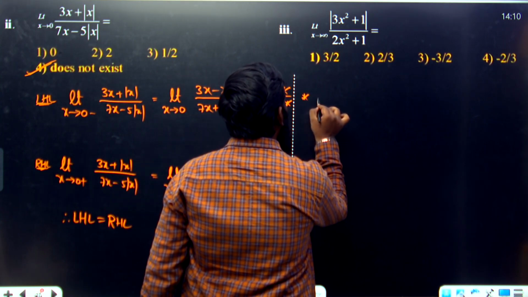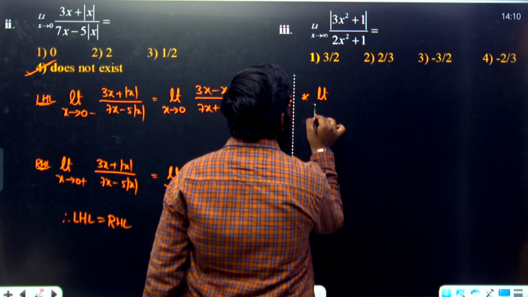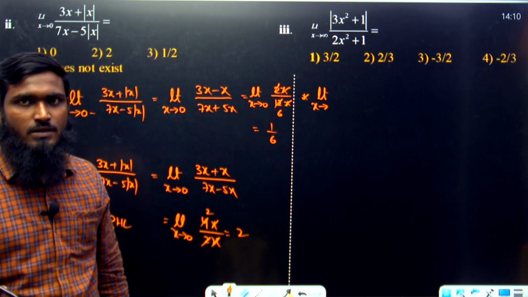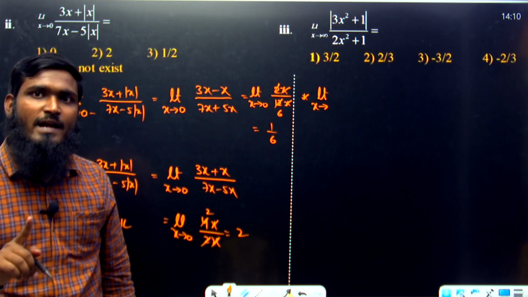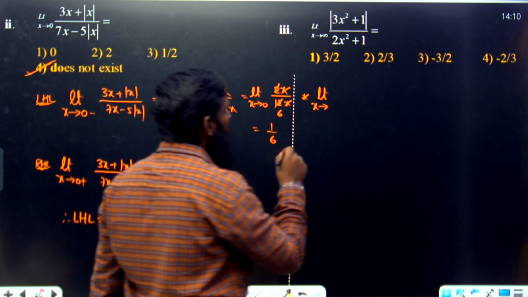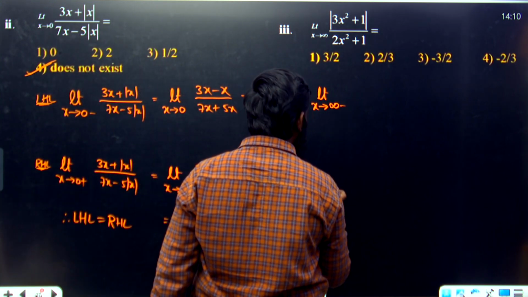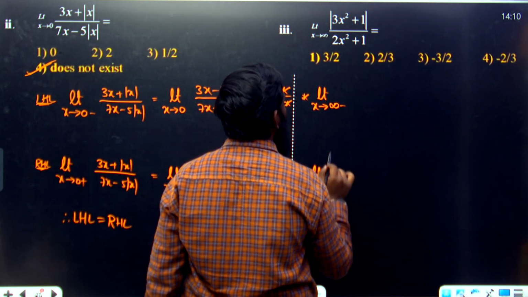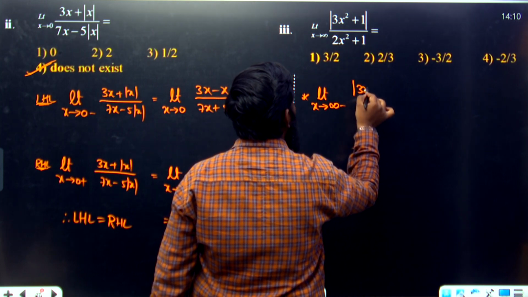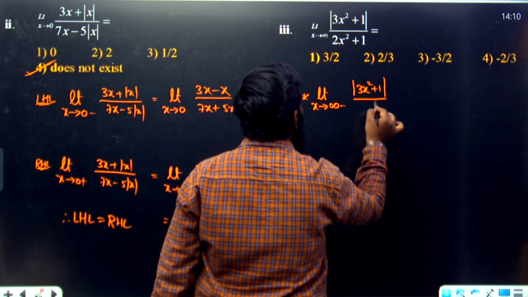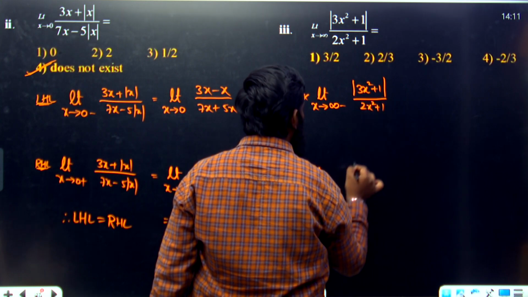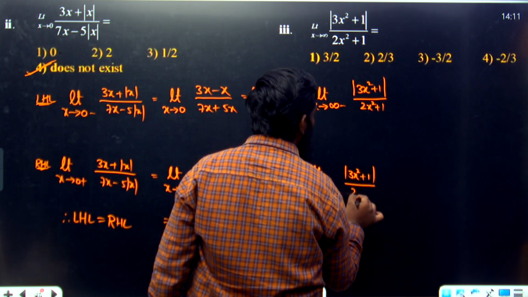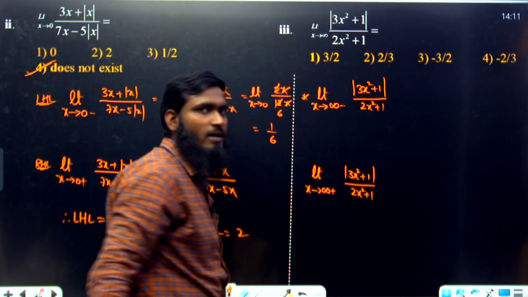In this part also, we are taking the limit x tends to infinity. Now 0 means we have taken 0 minus and 0 plus, 3 means 3 minus and 3 plus, 5 means 5 minus and 5 plus. Similarly, infinity means we have to take infinity minus and infinity plus. Limit x tends to infinity minus, infinity plus. What's the function we are having over here? Mod of (3x square plus 1) divided by (2x square plus 1). Similarly mod of (3x square plus 1) divided by (2x square plus 1). Like this we have taken over here.